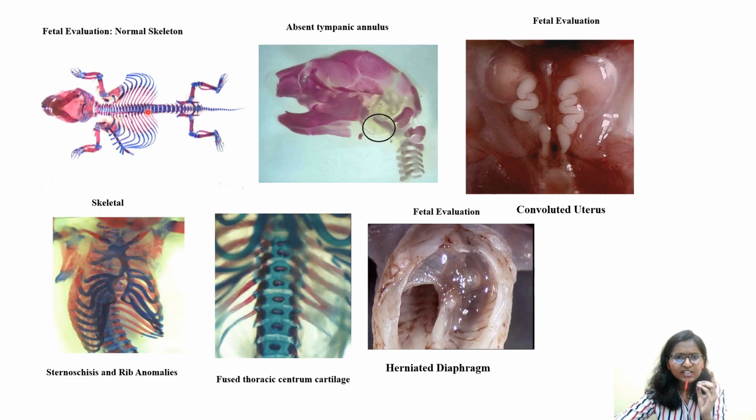This is the normal skeleton, and you can see an absent tympanic annulus here. And fetal evaluation means something related to ear defect. It is fetal evaluation where you can see convoluted uterus, foldings you can see, and craniosynostosis and rib anomalies. This is a normal one, and this is skeletal anomalies. Fused thoracic centrum, cartilage, and herniated diaphragm you can see.